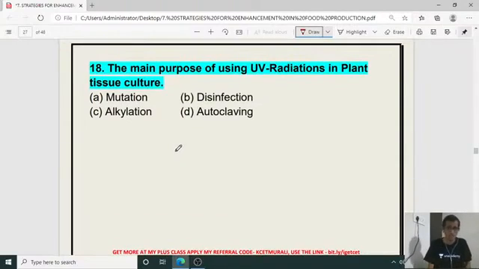Then 18th question. The main purpose of using UV radiation in plant tissue culture process. What is the use of UV radiation? So mutation, alkylation, autoclaving, disinfection. It is nothing but disinfection. Okay, it is nothing but disinfection.